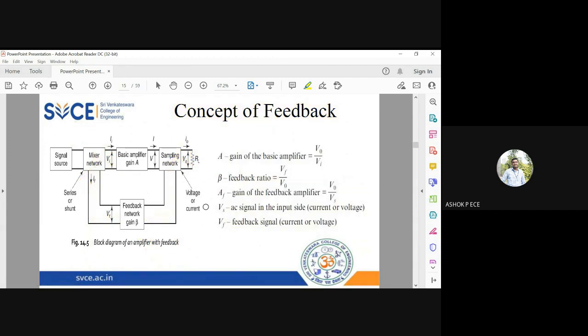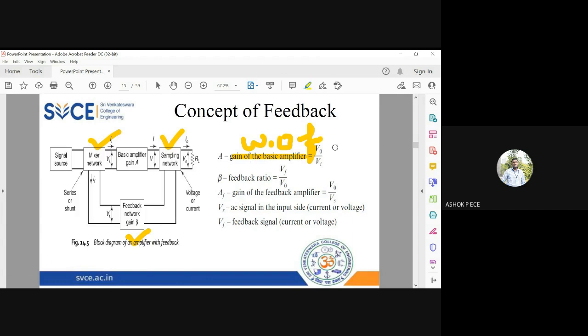So in the normal amplifier, I'm going to change the circuit diagram by adding these 3 additional components, right? I'm going to analyze what the behavior of this amplifier is because of adding an external feedback in the circuit. So I'm going to define some parameters. A, capital A, is the gain of the amplifier. See, whenever there is no suffix, it indicates that it is without feedback. Whenever you have feedback, you will put a suffix F. So A means it is a normal amplifier gain without feedback.